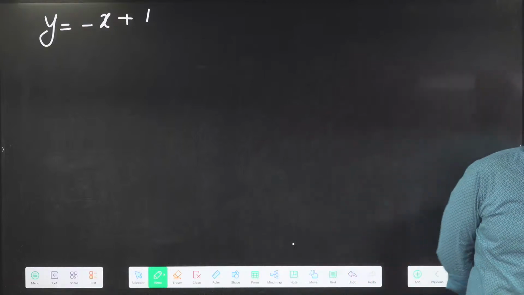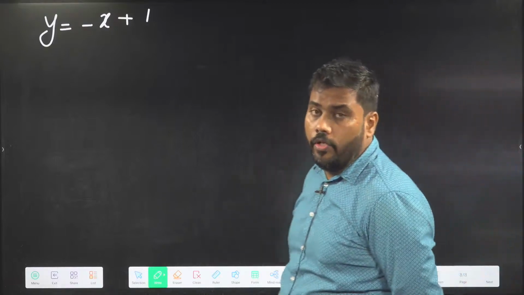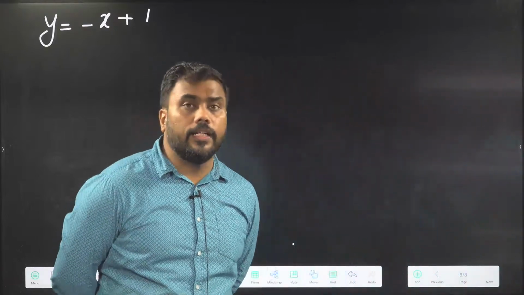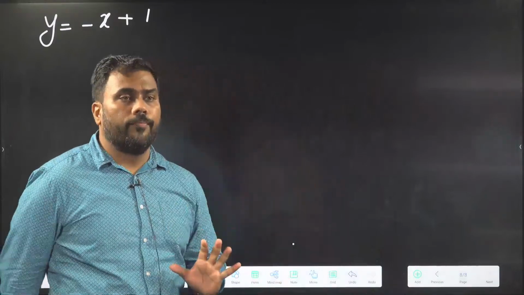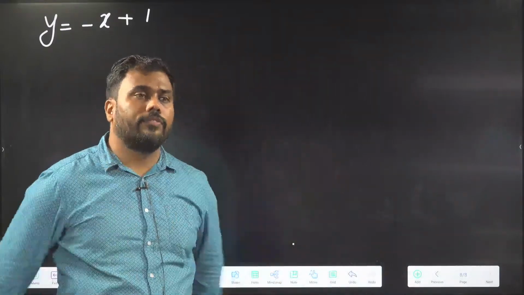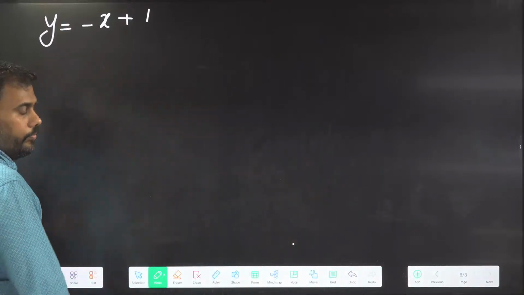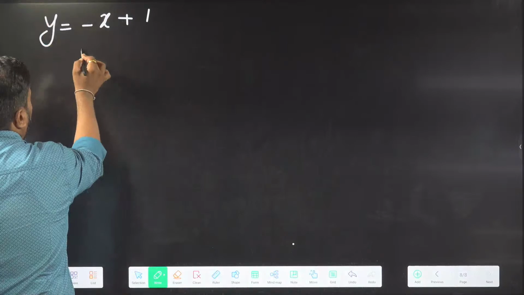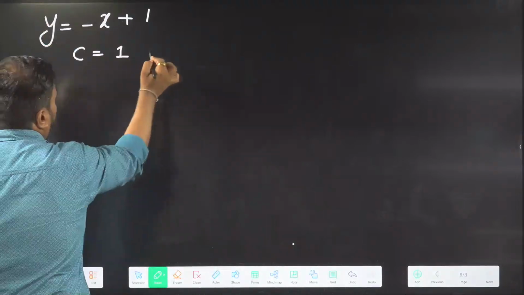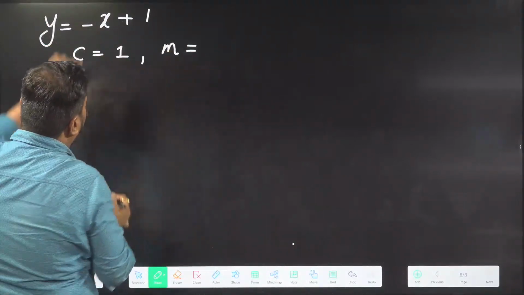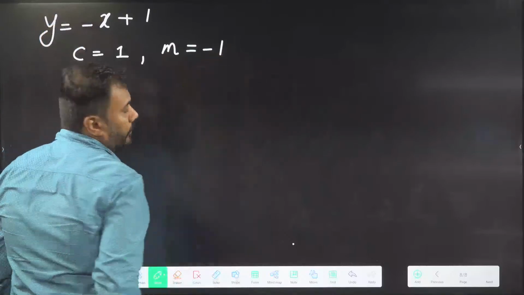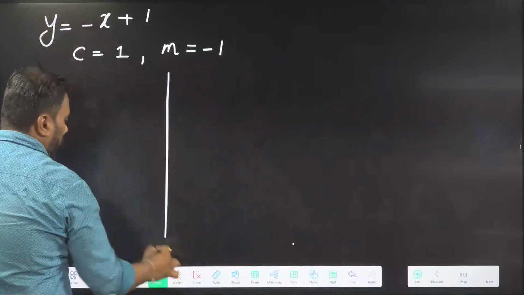What we are covering, we are learning graphs. So I have started with the simple graph of a straight line only. After the straight line, we will cover different graphs more. Again, the equation is of a straight line, y equal to minus x plus 1. Here the intercept on the y-axis is plus 1. The slope, that is m, the coefficient of x, is minus 1.